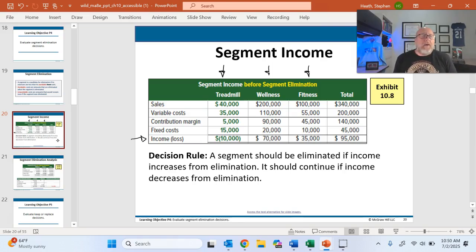So if I have the rent on a particular facility, what if we were to assume that this 45,000 all related to the rent on the store, right? So the treadmill division was one particular area of the store where we sold treadmills from. Now, if I got rid of all the treadmills and stopped selling treadmills, the rent that I pay on that portion of the store is going to remain the same. It's not going to go away. Therefore, it would be unavoidable.